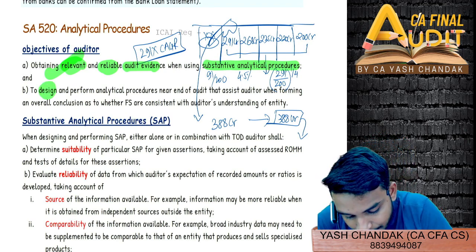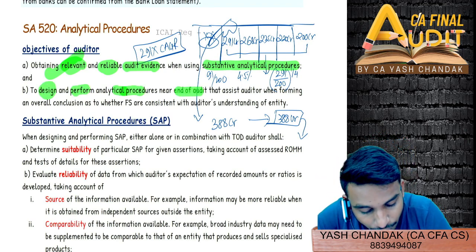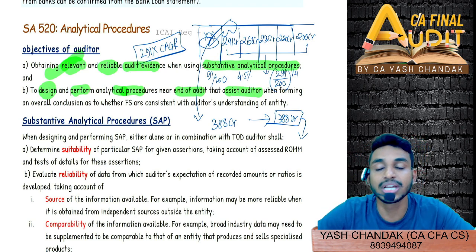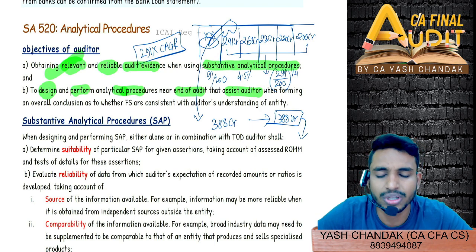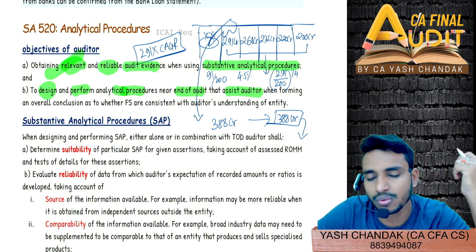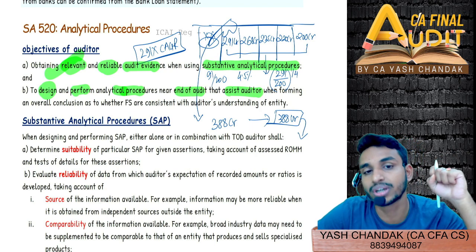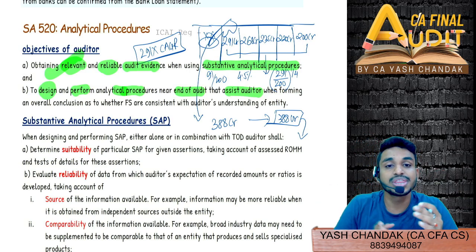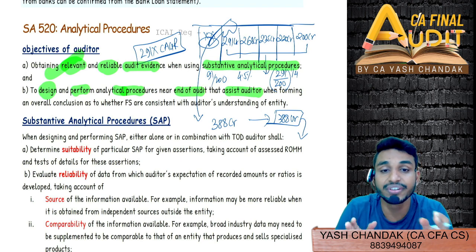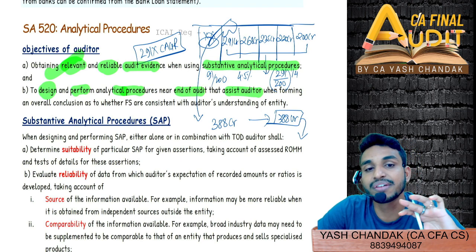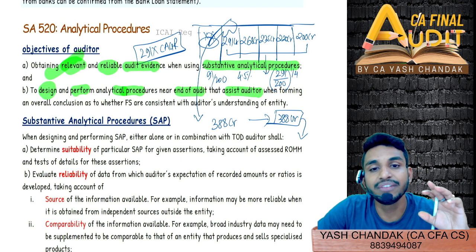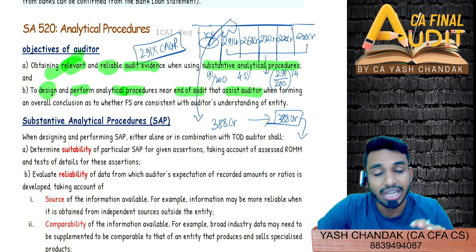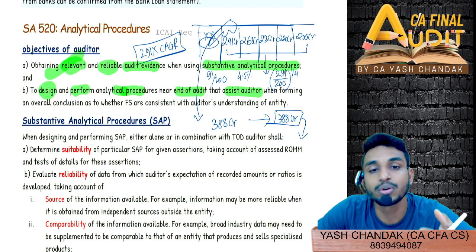Similarly, we design and perform analytical procedures near the end of the audit, so as to assist ourselves in reaching a conclusion. During the conclusion, what partners generally do, if your partner is verifying the books of accounts or the audit that you have done, is that he will not go through each and every process documentation that you have prepared. He will simply check which figures have changed substantially and which have remained constant, which he will ignore. Which figures have changed substantially or are not following the trend or the ratios, he will go into those figures and ask you about them, right?